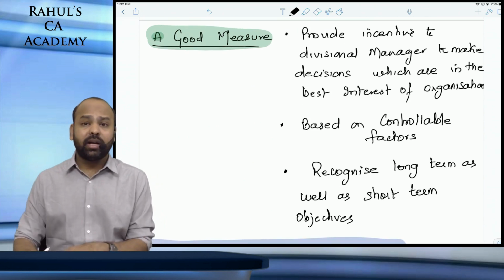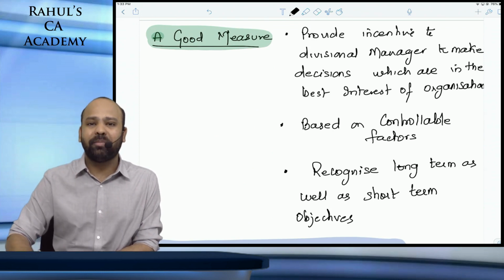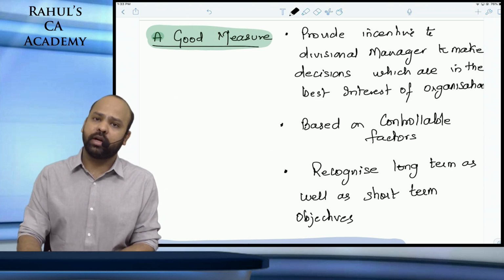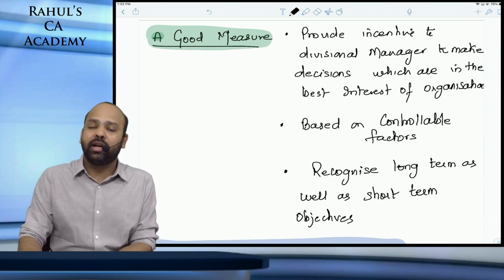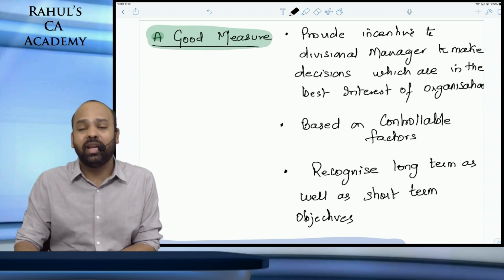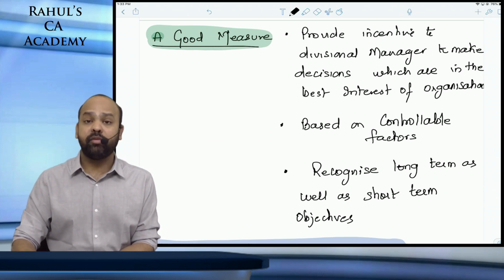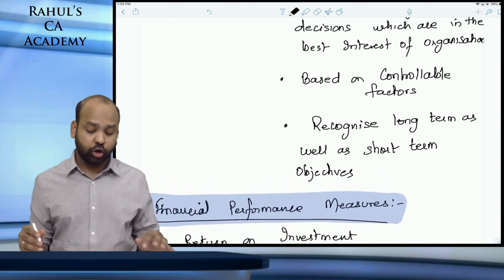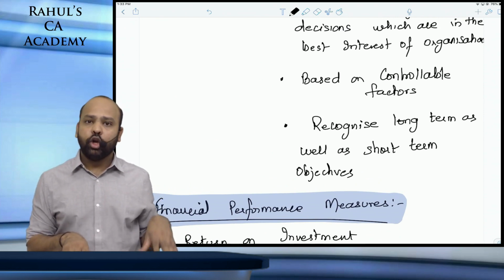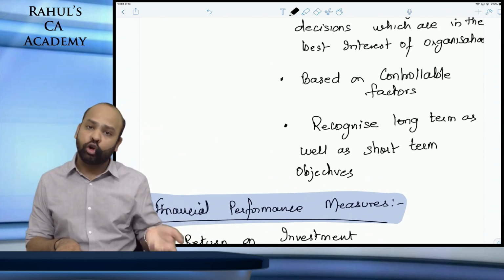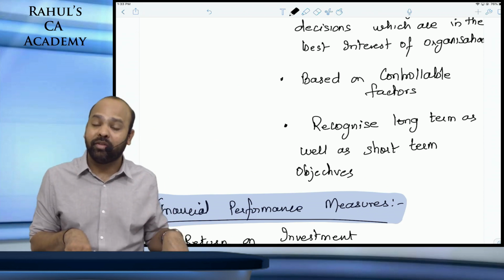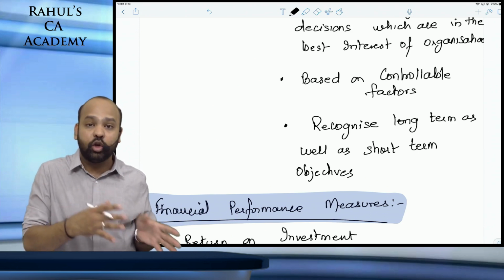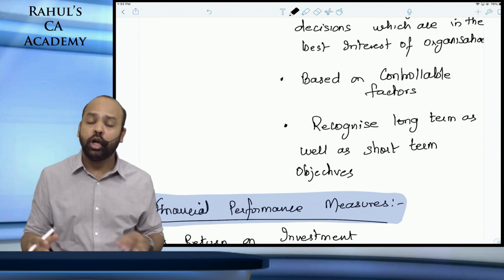So the second one, beta, is your performance should be evaluated based on your controllable factors. Your performances cannot be evaluated based on uncontrollable factors. A sales department cannot be evaluated, guys, on the basis of production cost. Let those departments be evaluated only on the basis of the revenues that they are generating. Last one, guys, you should recognize that both long-term as well as short-term objectives are important. Your performance measurements should not concentrate only on long-term objectives, or they should not be way too short-term in nature. Have long-term objectives in place and then break them down and see, guys, how will you achieve your short-term objectives to gradually reach your long-term objective.